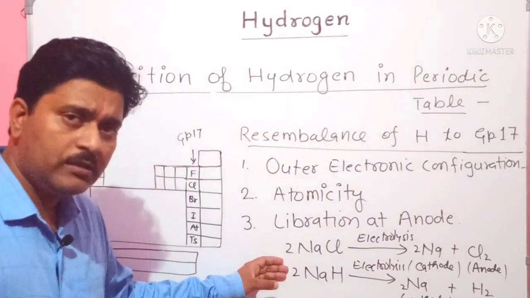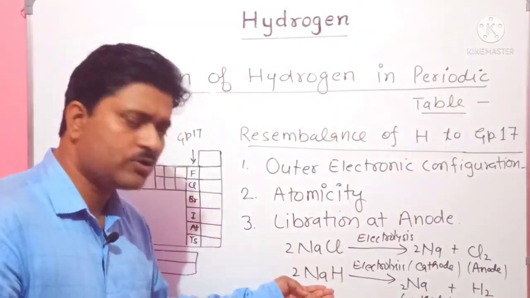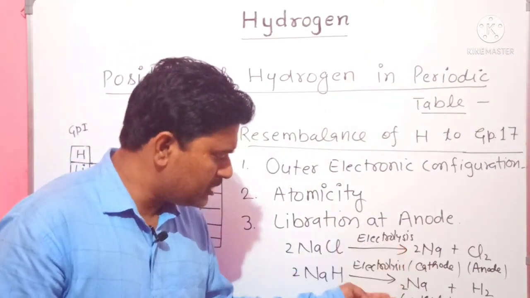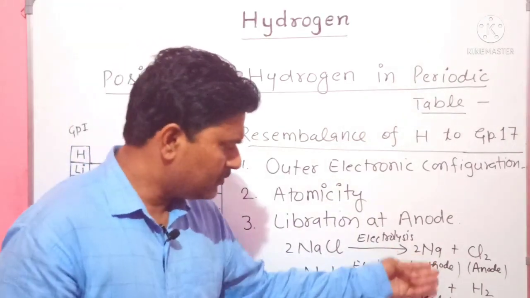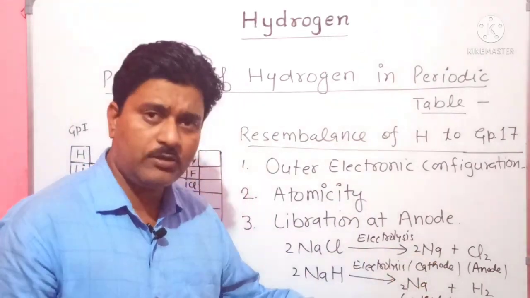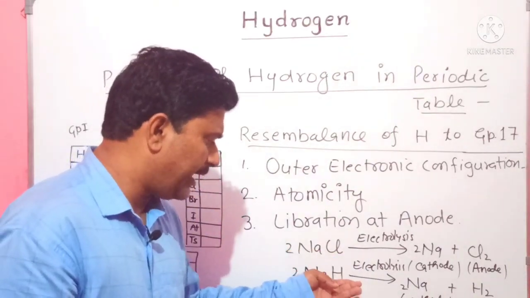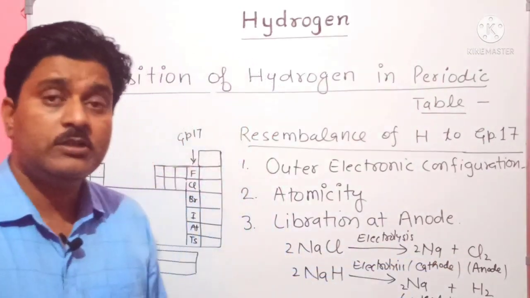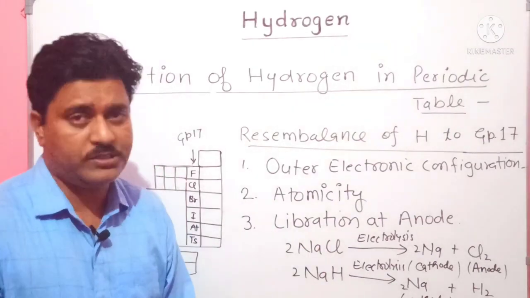So on electrolysis, sodium chloride and sodium hydride both dissociate into their respective constituents. Sodium in both is liberated at the cathode, and chlorine, which is a halogen, and hydrogen are liberated at the anode. So hydrogen here resembles the halogens.